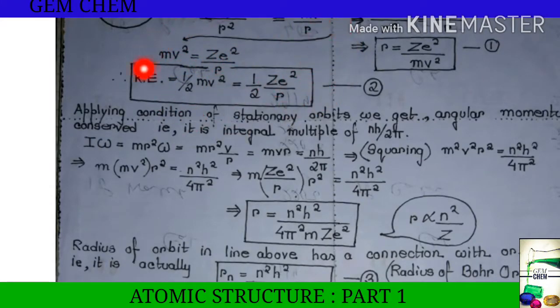We know kinetic energy equals half mv square. Now on substituting this value, we get the value of kinetic energy. So one part is already obtained: from the total energy, we are getting the kinetic energy.